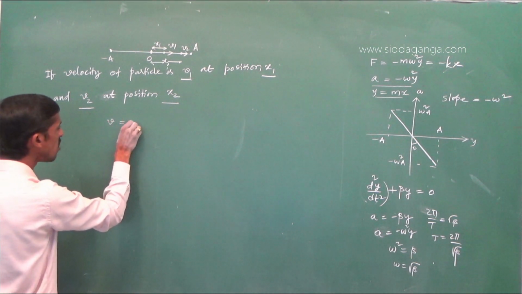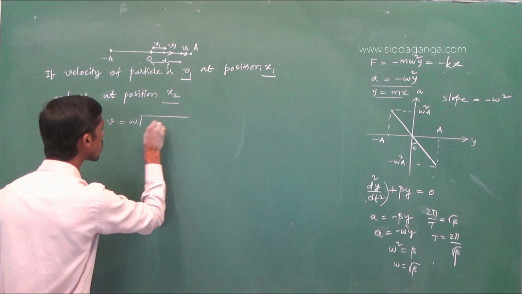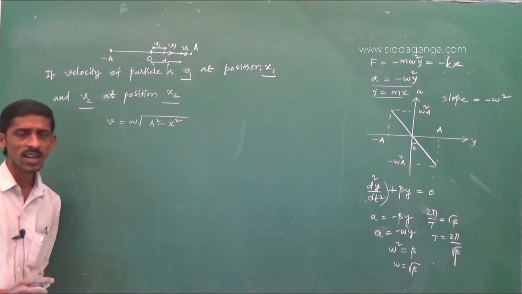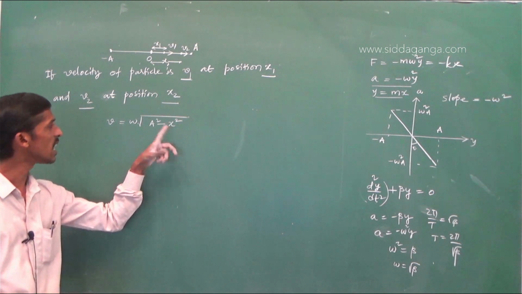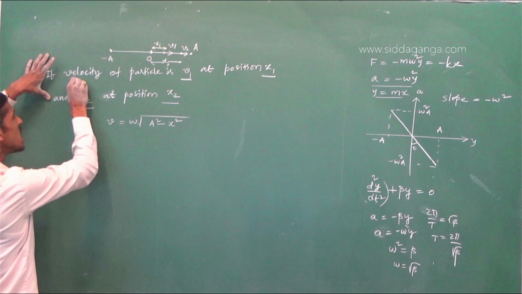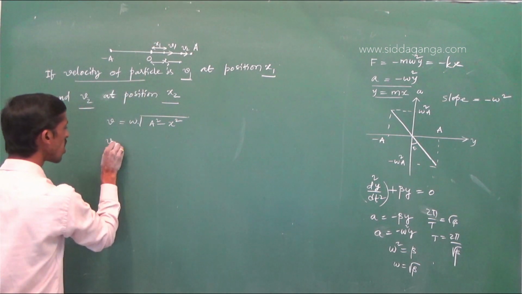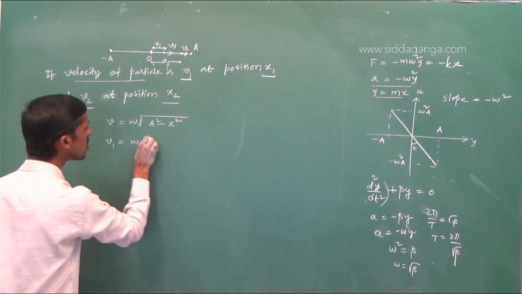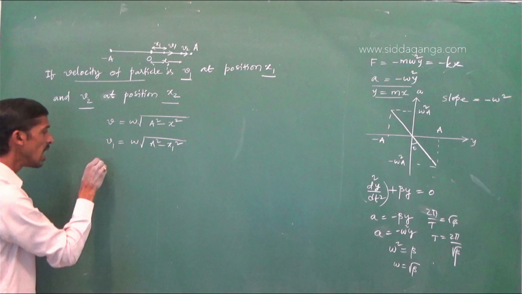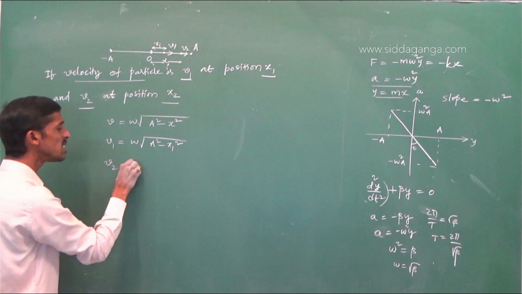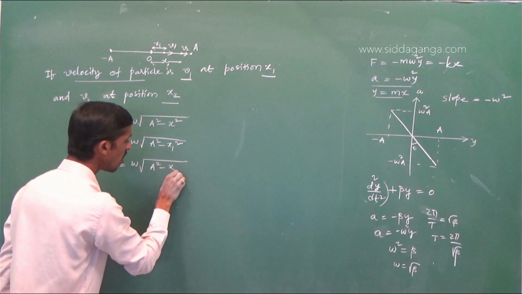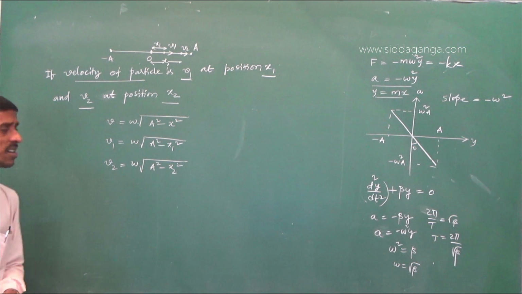So what equation do you know? V is equal to omega into square root of a square minus x square. For displacement, use either x or y, whichever. What is the statement? Velocity is v1 when the particle is at position x1. Clear? Similarly, the velocity of the particle is v2 when it is at some other position x2.